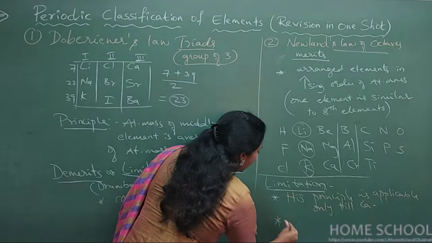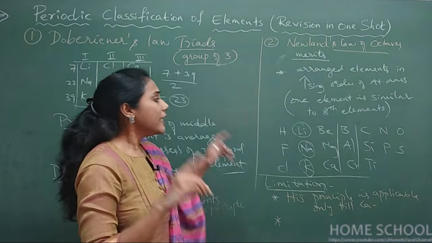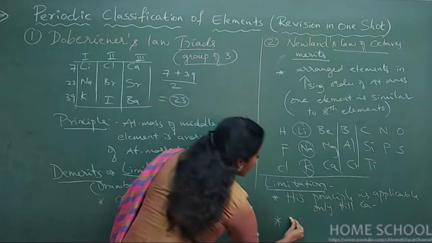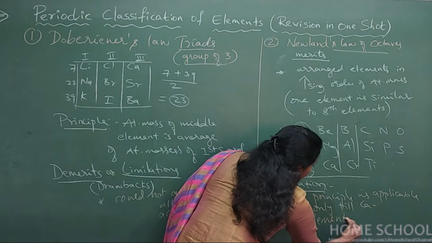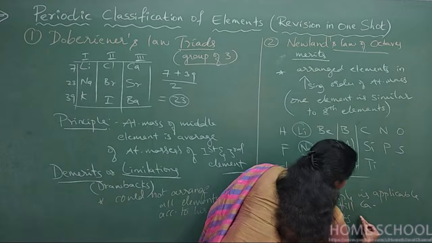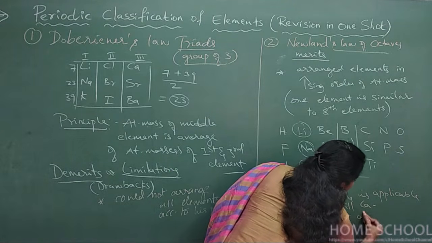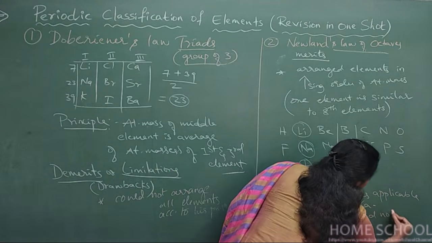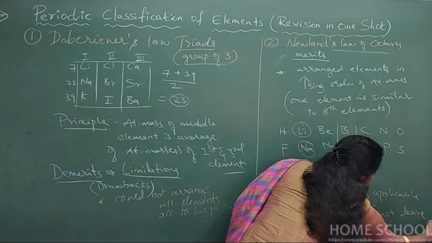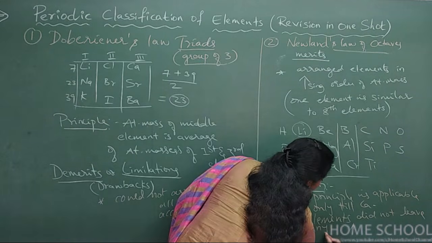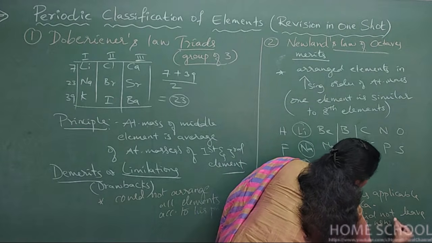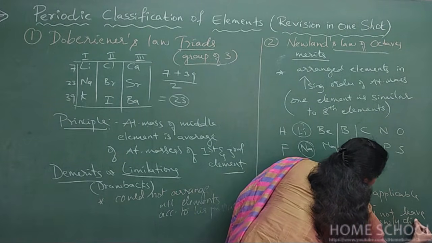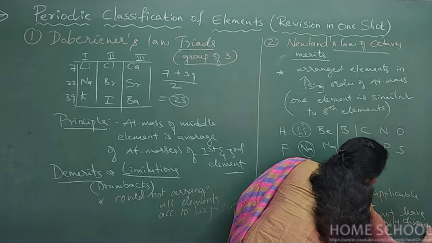And the second point is, he could arrange only the 56 elements available during his time. So he did not leave any gaps for newly discovered elements.